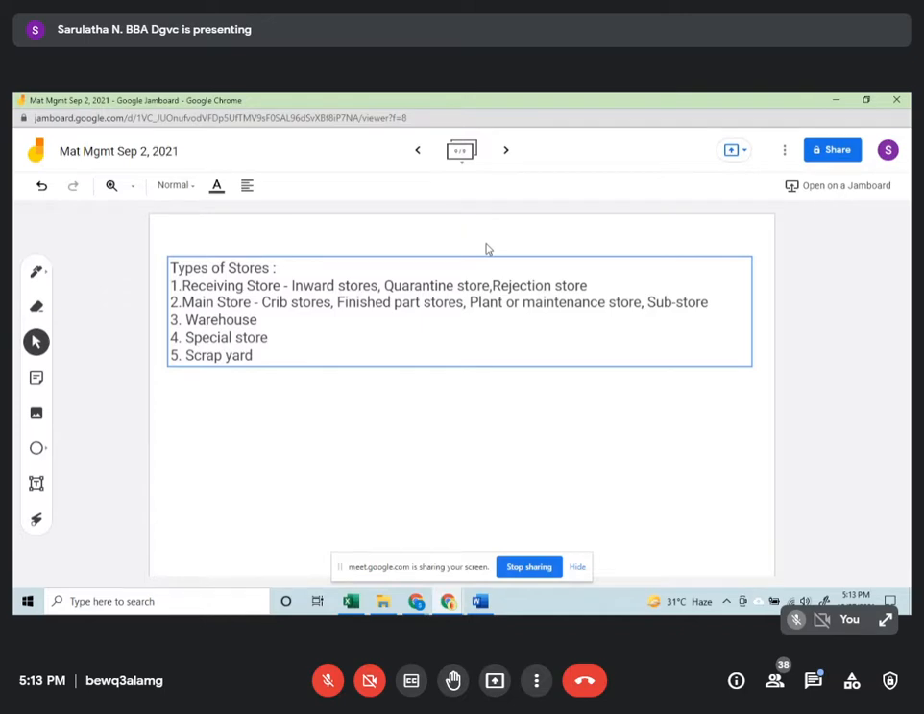You will also have a special store. Special store is exclusively for special materials. Okay, what kind of materials? Something like a bonded store, then you have a statutory store, a temperature controlled store.